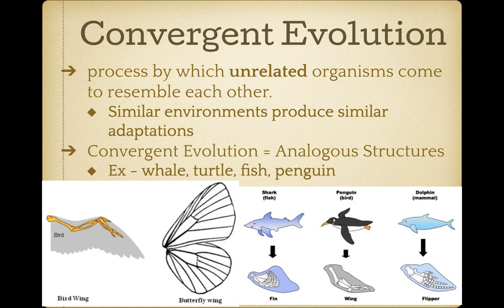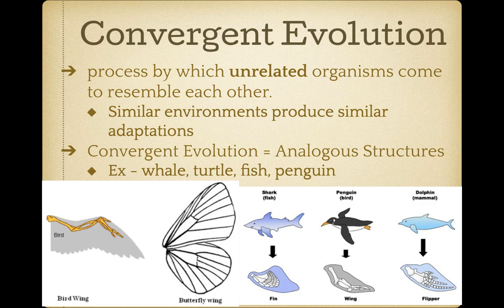Convergent evolution is in contrast to adaptive radiation. Here, this is a process by which unrelated organisms come to resemble each other. So, similar environments are producing similar adaptations. Convergent evolution is very similar to our analogous structures.